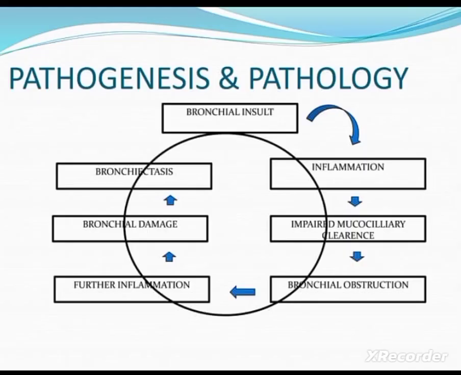Next is the pathophysiology or the pathogenesis of bronchiectasis. Here, due to etiological factors, there will be bronchial insult that leads to an inflammatory response in the bronchi and bronchial mucosa.